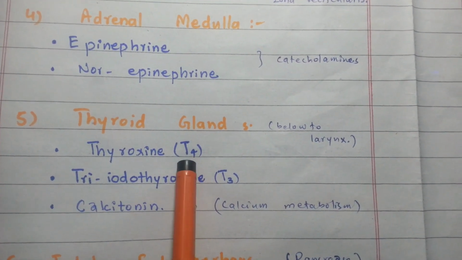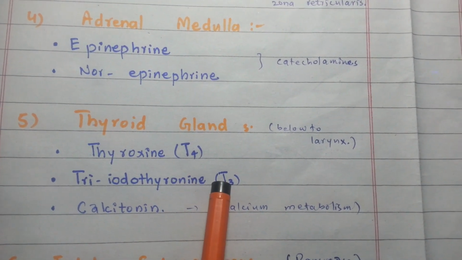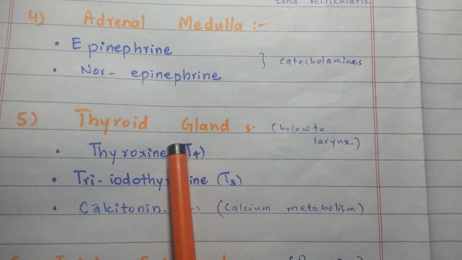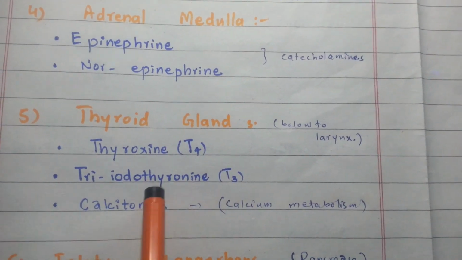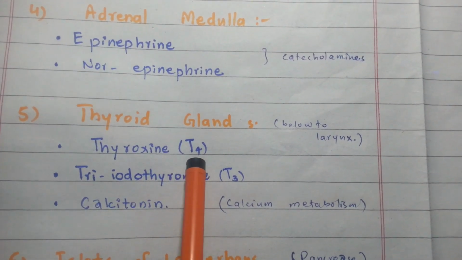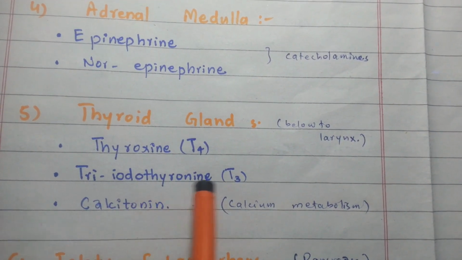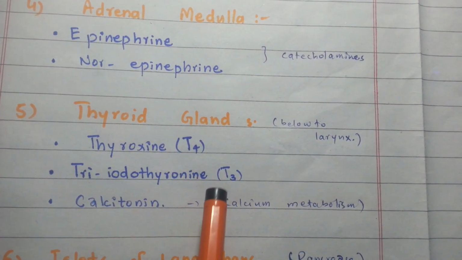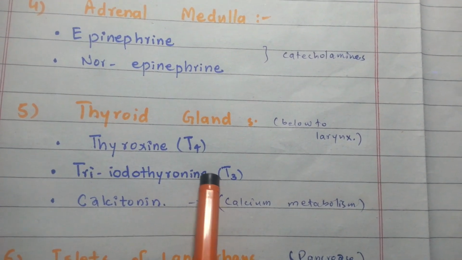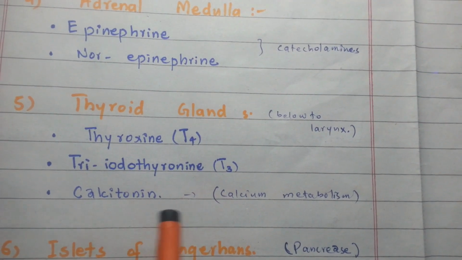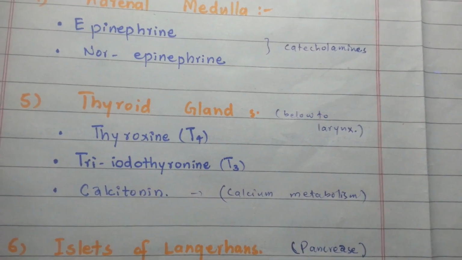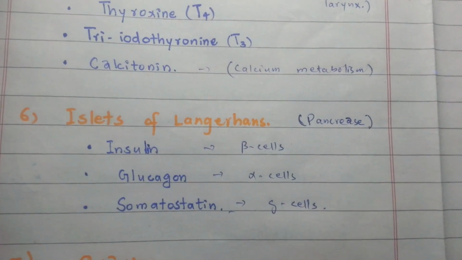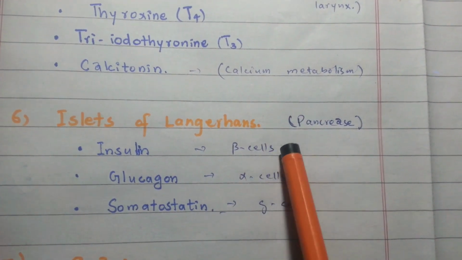The thyroid gland is located just below the larynx, anterior to the trachea, and is the largest endocrine gland. It secretes thyroxine, which is called T4, triiodothyronine, T3, and calcitonin. Both T3 and T4 increase the metabolic activity of the body, while calcitonin is involved in calcium metabolism. Then number 6 is the islets of Langerhans, which is part of the pancreas.